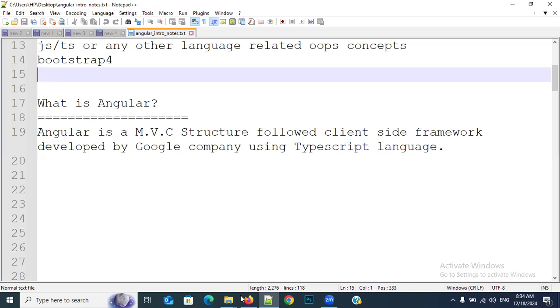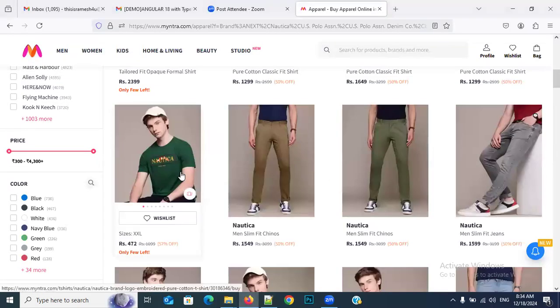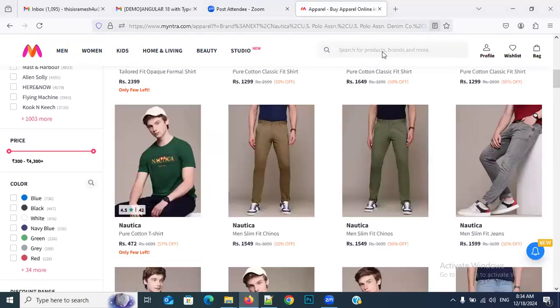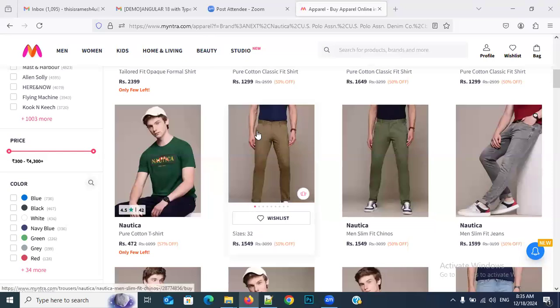For example, you have opened Myntra. Today you are opening it 100 times, but no product is displaying. Nothing is displaying, not only products. Not only you, 100 persons also opened the same application, but nothing is displaying. Do they open a second time? Second day, do you open the application? No, sir.